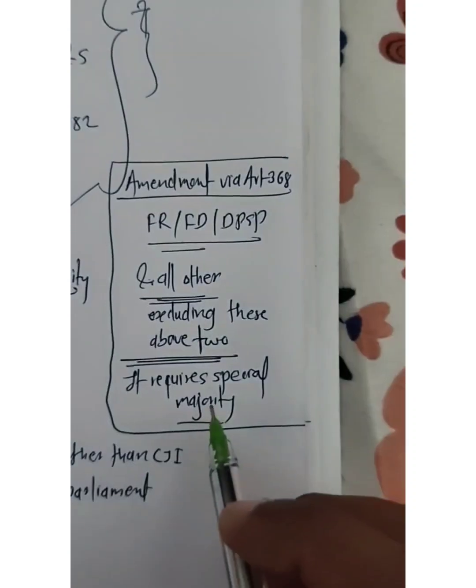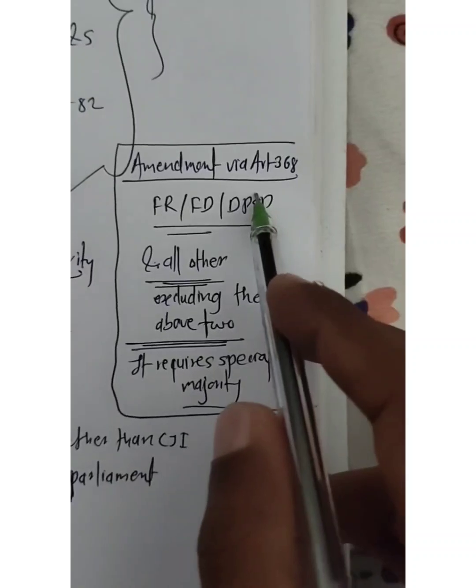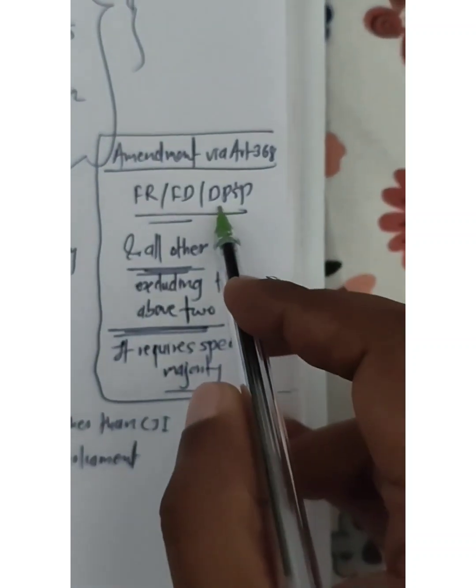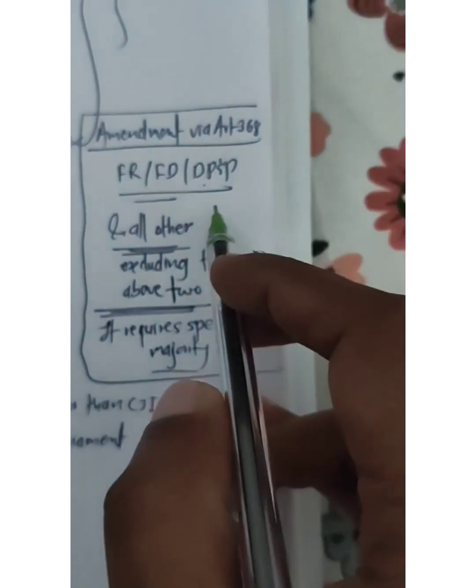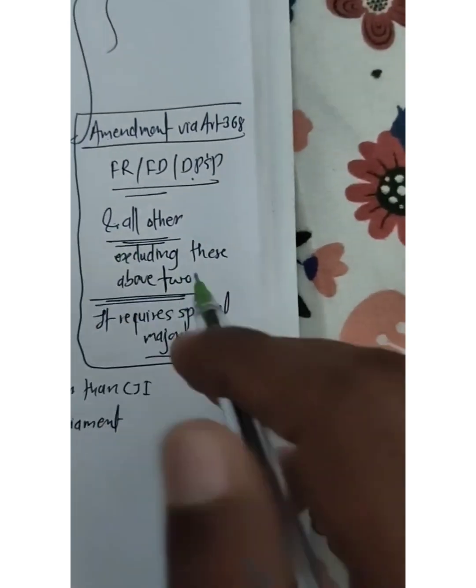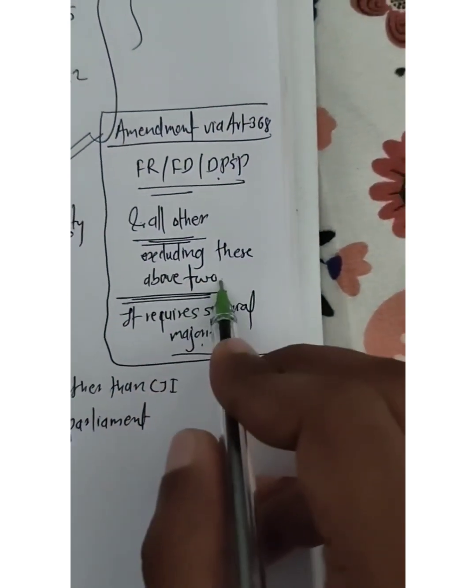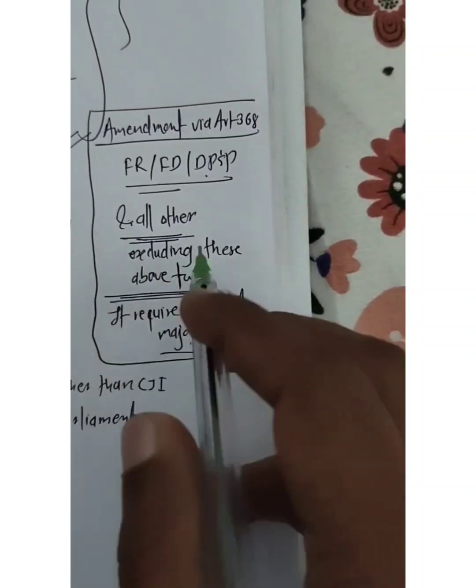All other amendments which do not come under Article 368 with half of state ratification, and which are not passed by simple majority, fall under the provision where we require special majority, with examples like amending fundamental rights, DPSP, fundamental duties, etc.